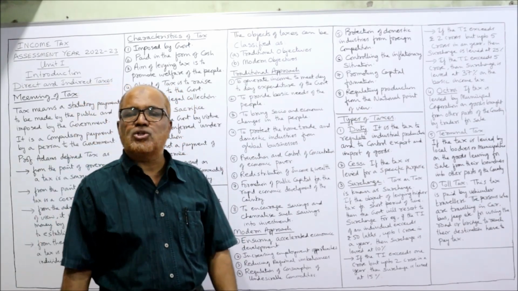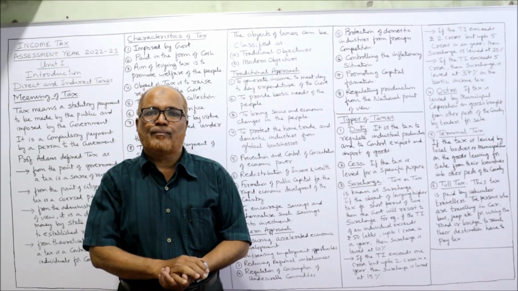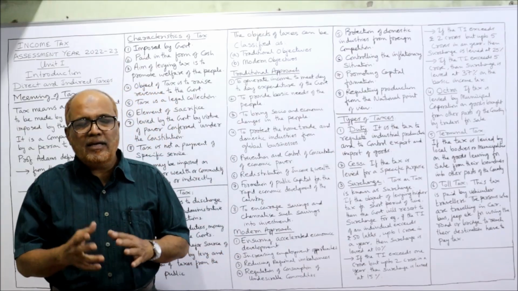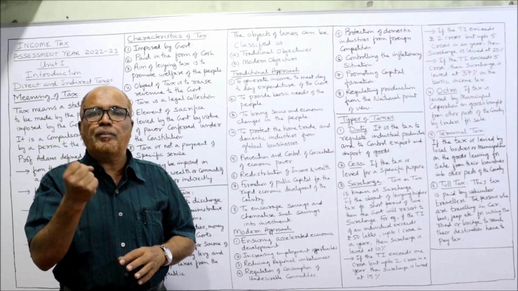Next one, surcharge. Surcharge is a tax on tax. Normally, when the income of the people is very high, they have more ability to pay the tax.